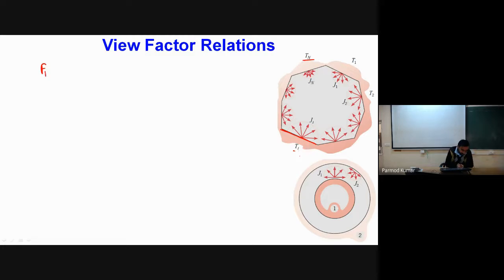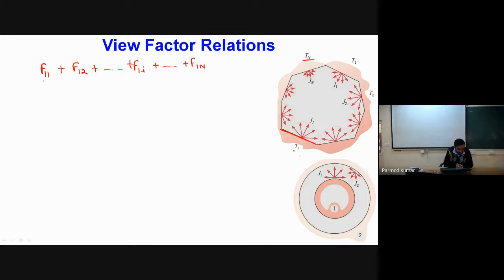So there will be a view factor from 1 to 1, because there may be a situation where radiation leaving the surface falls on itself only. So some fraction of radiation may fall on the surface itself. So we will have some view factor from 1 to 1, plus some fraction from 1 to 2, and so on up to 1 to i, and 1 to n.